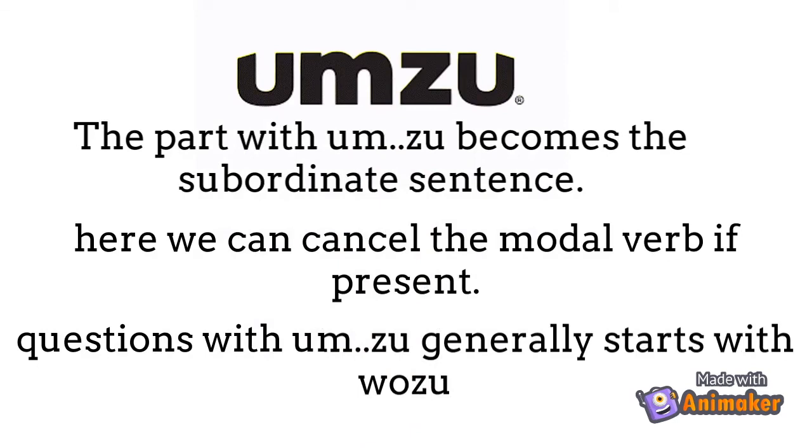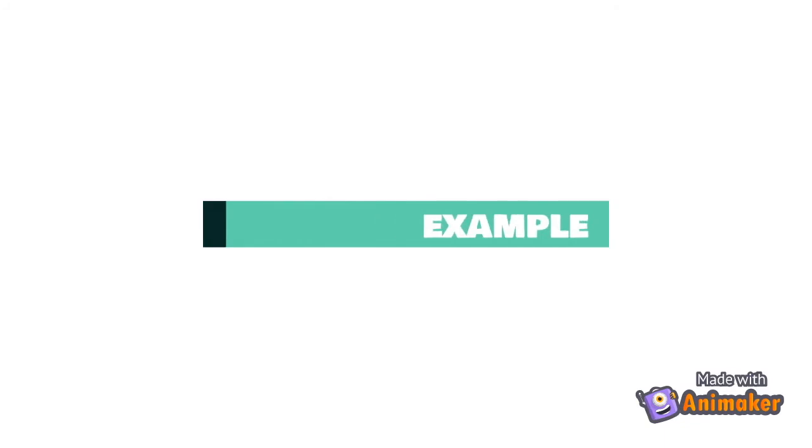The part with um-zu becomes the subordinate sentence. Here we can cancel the modal verb if present. Questions with um-zu generally start with the question word wozu, which means for what purpose. Beispiel, example.